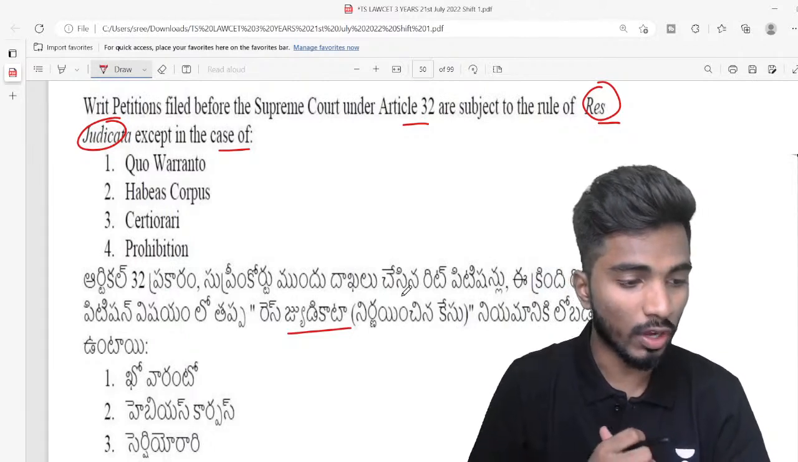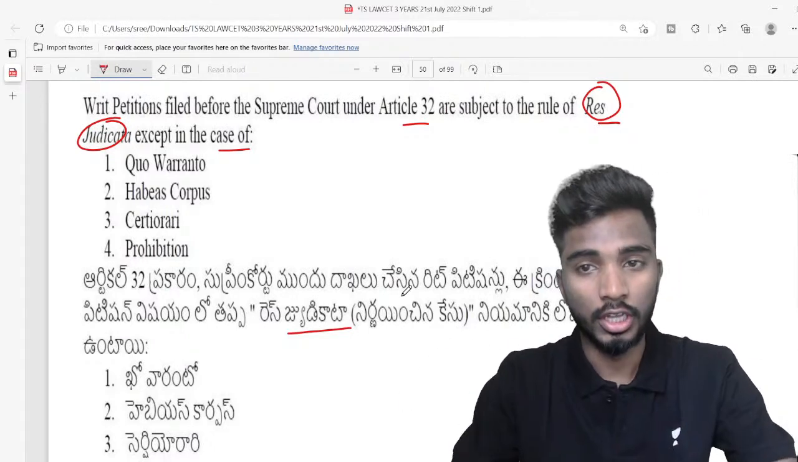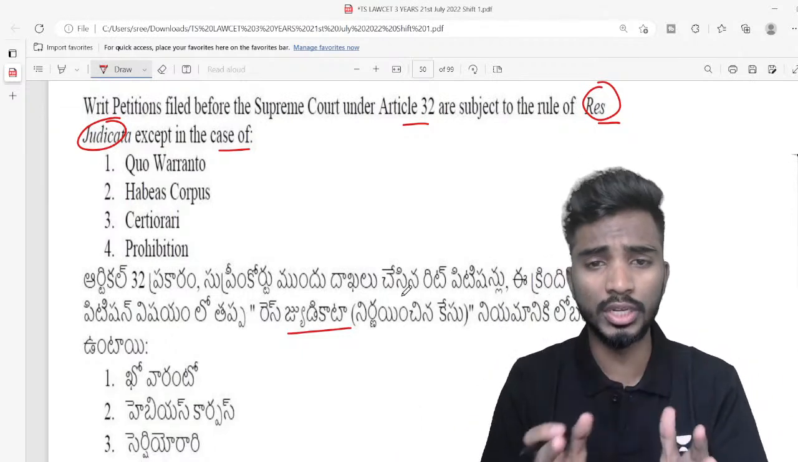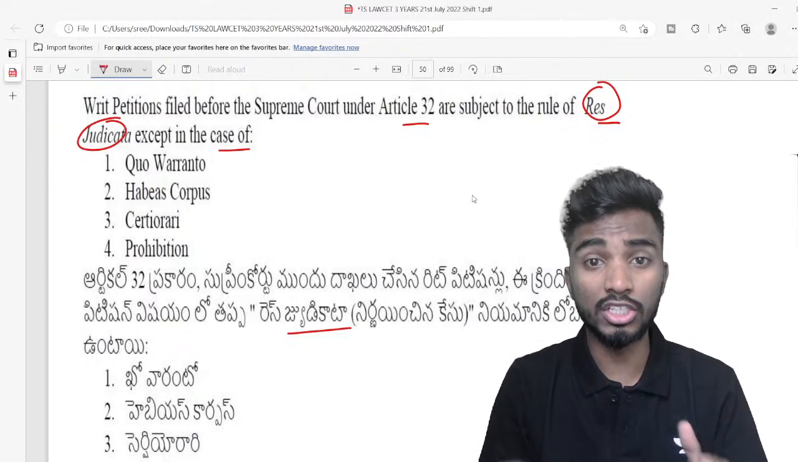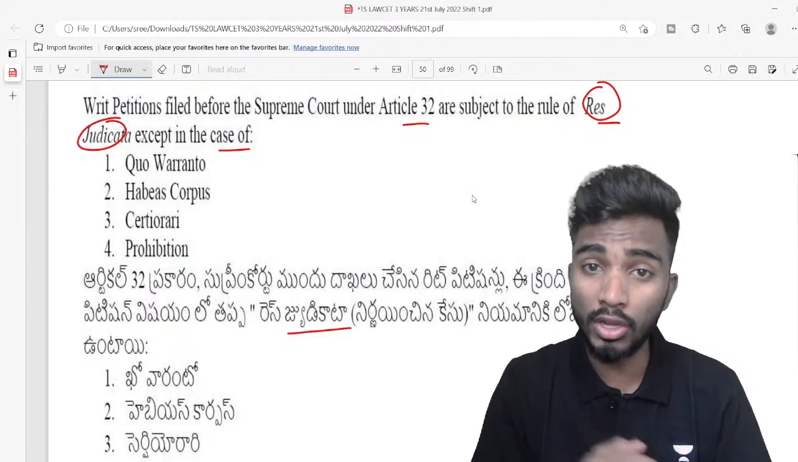No, Uma, that is the wrong answer. First answer me, what is res judicata? Res judicata means a case that is already decided. Okay, a case that is already decided by the court. What do I mean by already decided?